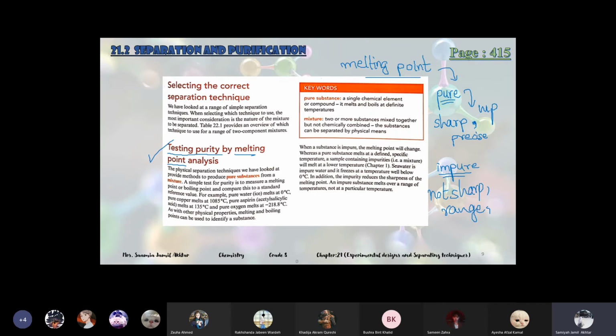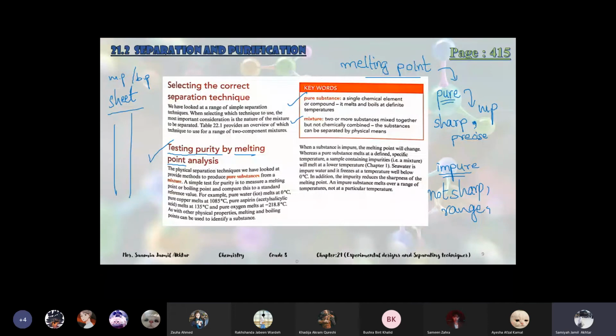And if a substance is pure, then it will boil or melt at a fixed temperature. So again, the same definitions are written which we studied in chapter 1 also. The physical separation techniques we have looked at provide methods to produce pure substances from a mixture. A simple test for purity is to measure the melting point or boiling point and compare this to a standard reference value. So we have a sheet of all the melting points and boiling points of all the substances.